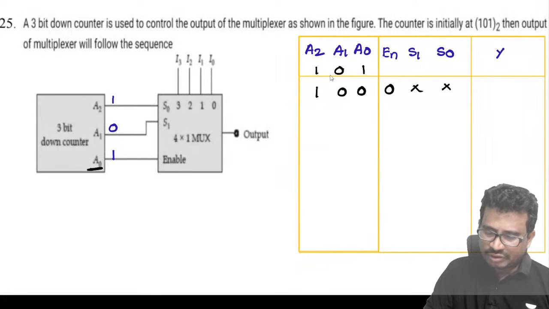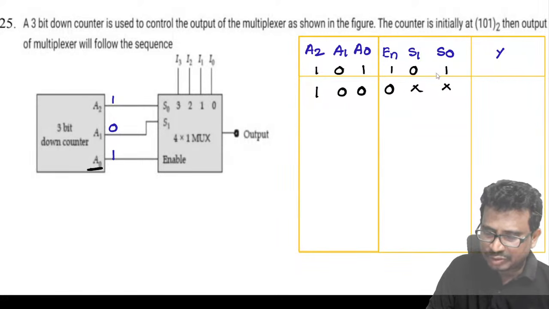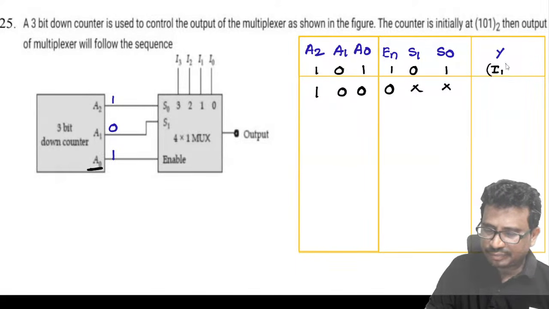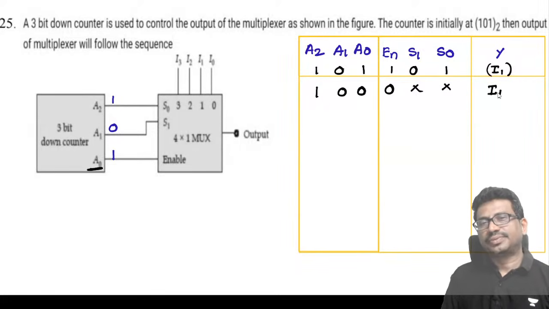S1 is connected to A0, so this is 0. S0 is connected to A2, this is 1. So the initial state is 0, 1, which means I1. So it is in the I1 state, hold state, if the enable is 0.